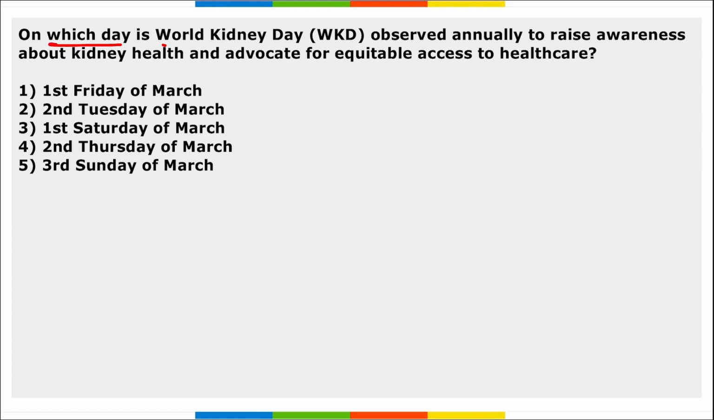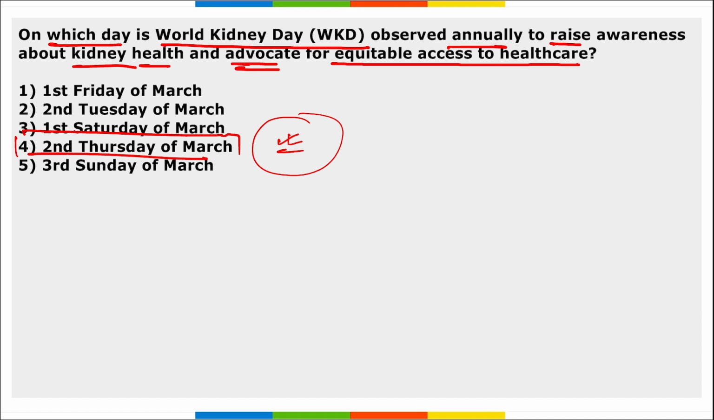Next, on which day is World Kidney Day observed annually to raise awareness about kidney health and advocate for equitable access to healthcare? So on which day World Kidney Day is observed? It is the second Thursday of March month we observe World Kidney Day.